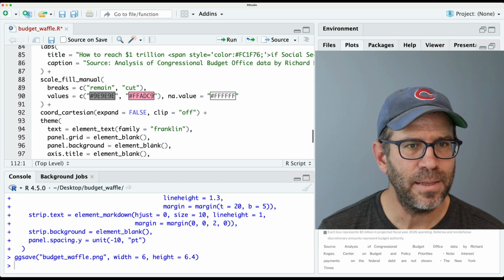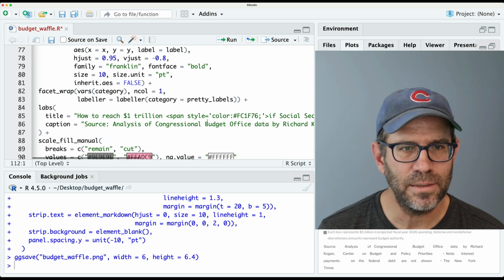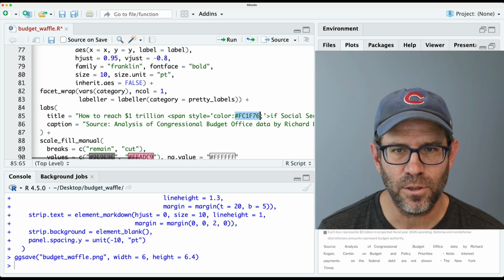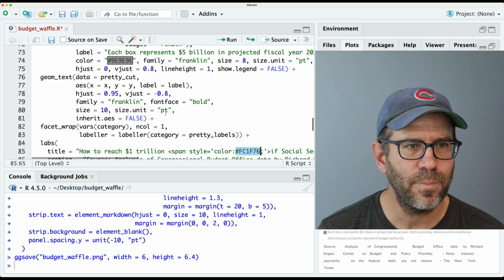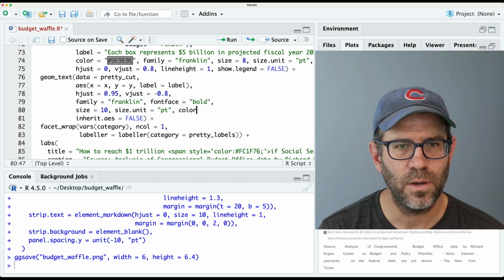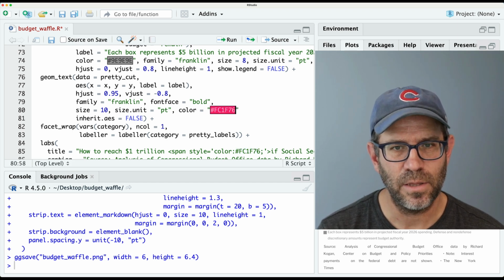Let's go ahead and give it that pink color. Not this one, it's this one here, right? It's a darker, brighter pink. I'll go ahead and copy that. And then in here, we could do color equals that.